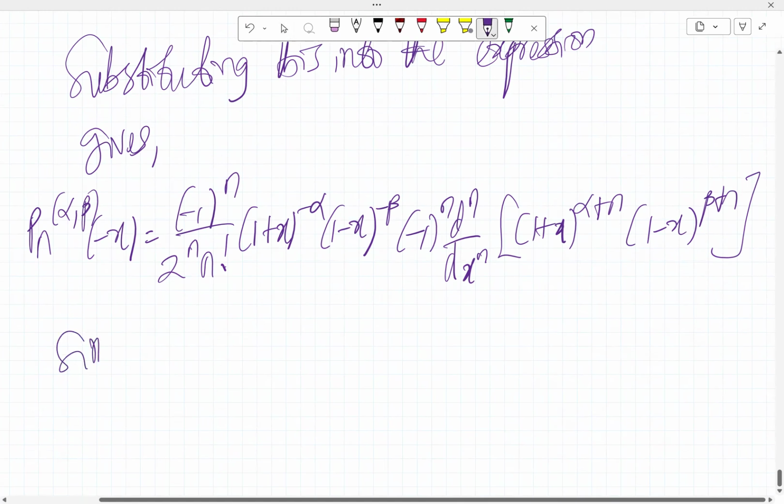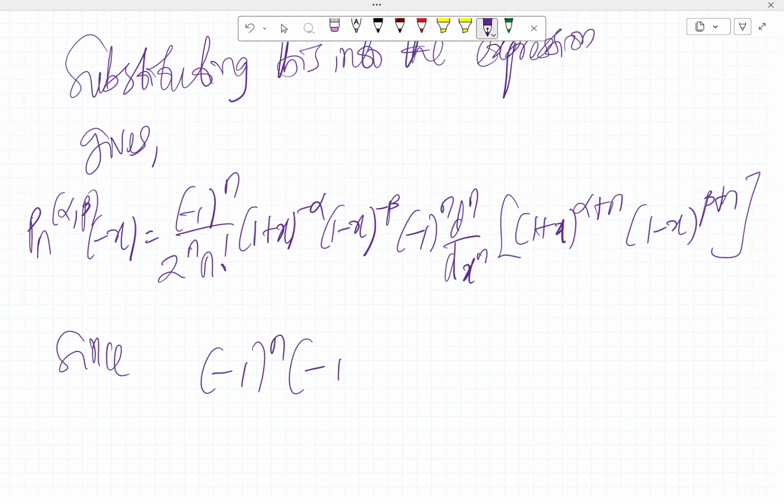Since we have minus 1 raised to the power n and another minus 1 raised to the power n, these put together become minus 1 raised to the power 2n, which is equal to 1.